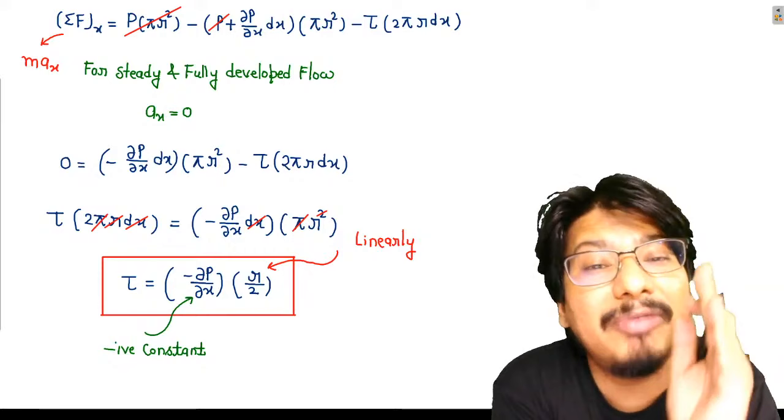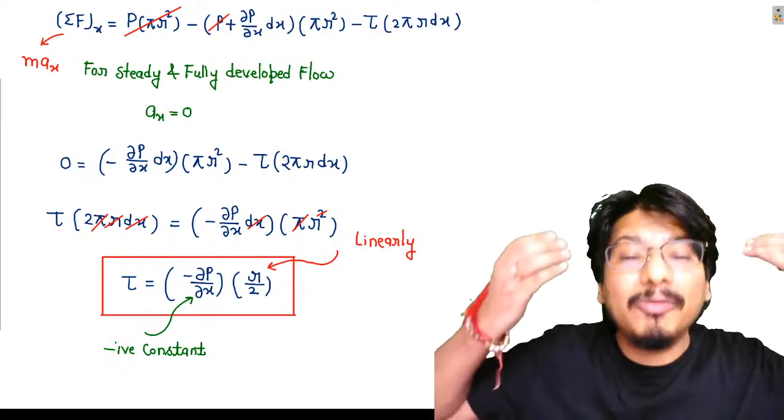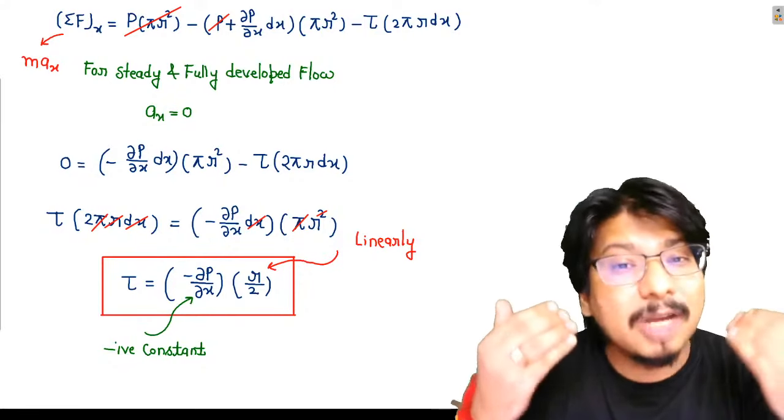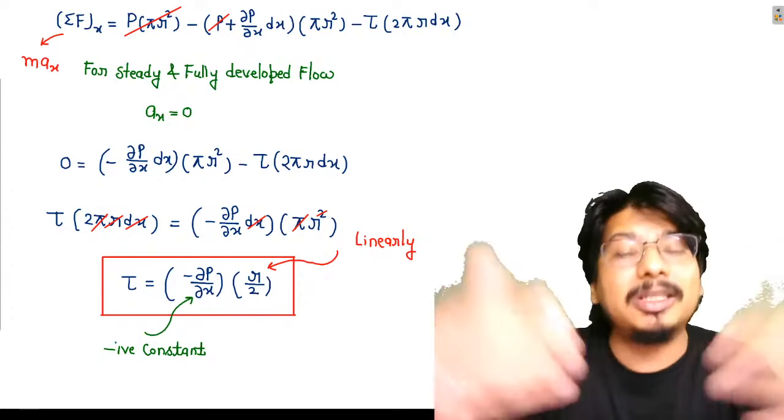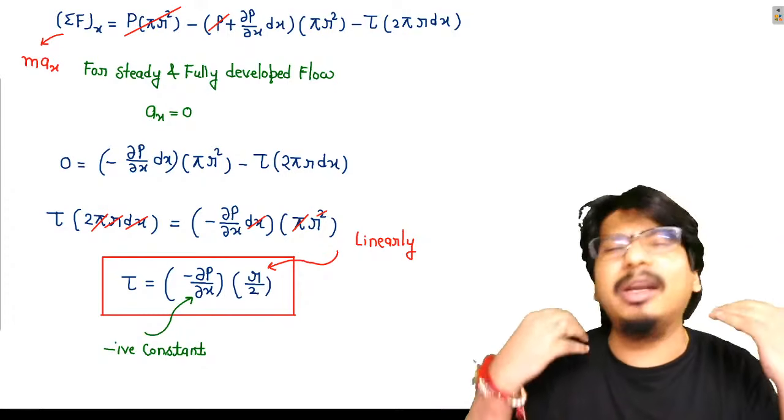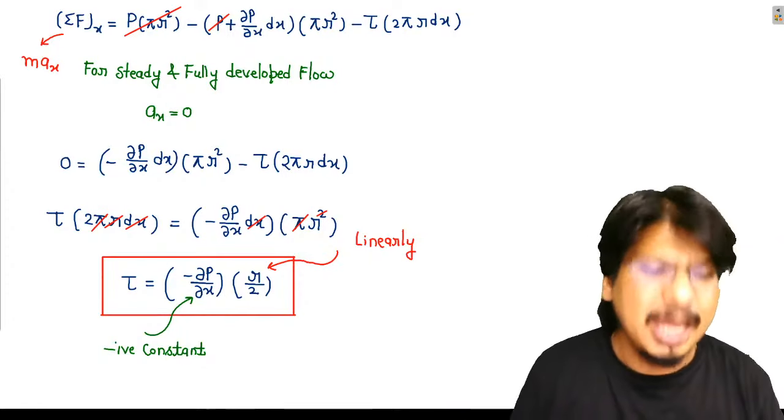For fully developed flow, 100% due to the viscous losses, the pressure will keep on decreasing along the flow, and 100% dou p by dou x will be negative.